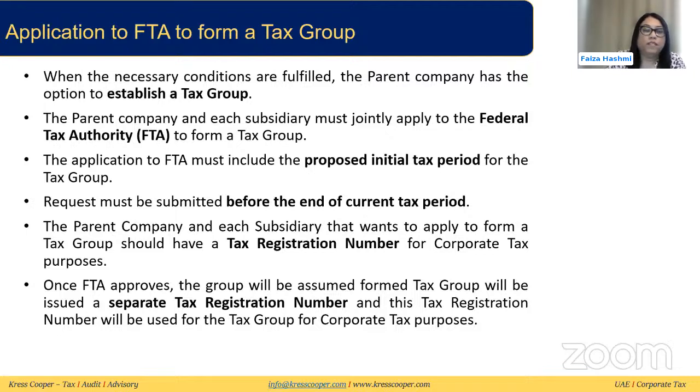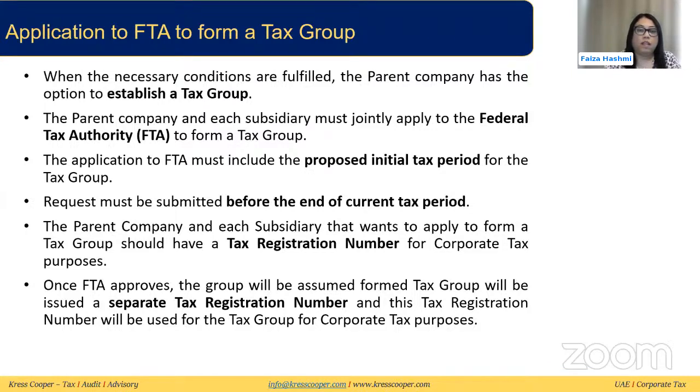So when this happens, the parent company and whichever are the interested subsidiaries need to jointly apply to FTA to form this tax group. This application will also propose the tax period in which they want to be part of this tax group. This application also needs to be given before the end of the current tax period in which they want it to be a tax group.